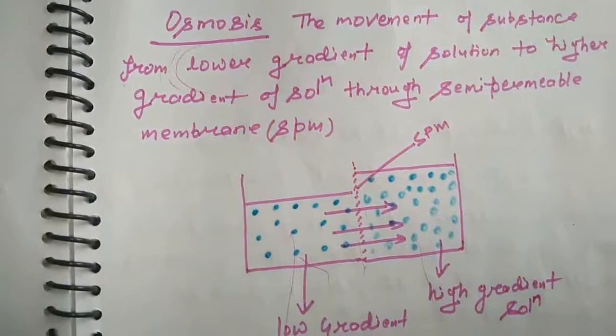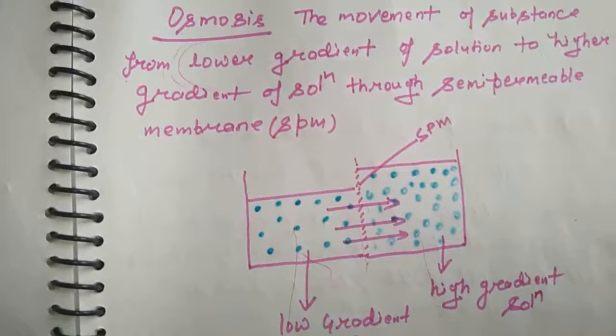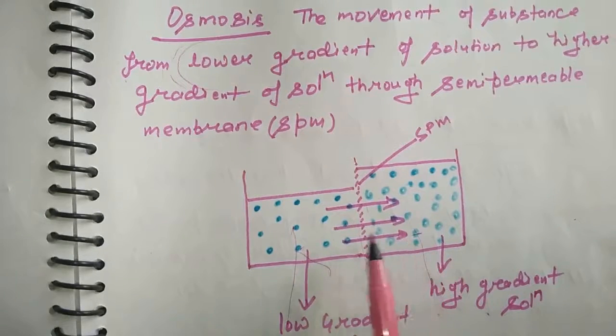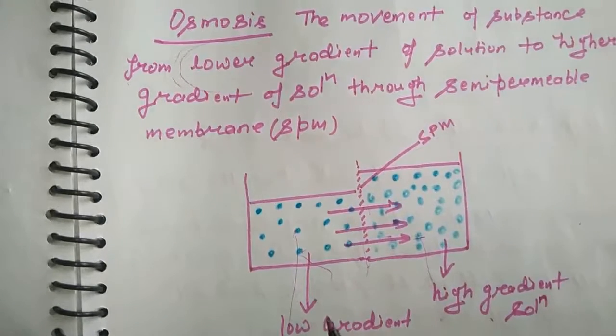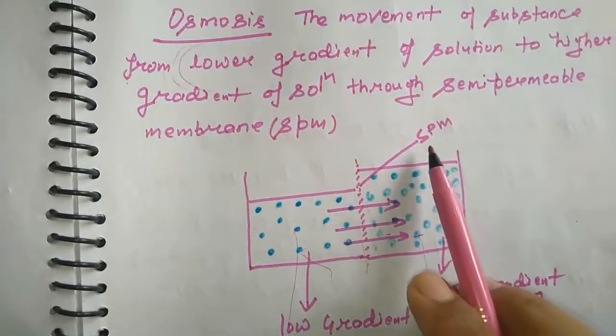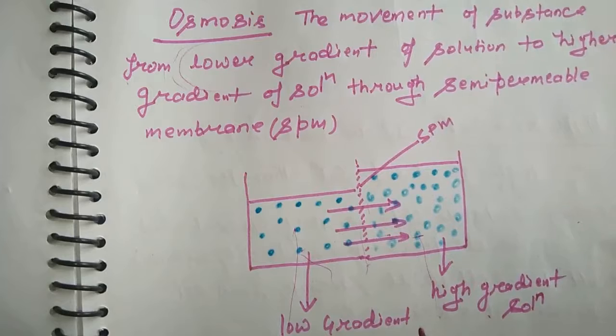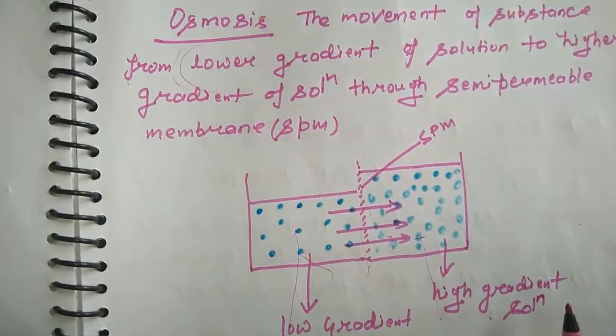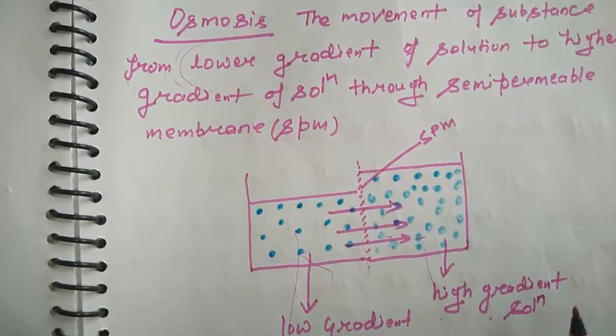Now students, look at the diagram. This is the low gradient solution, and this is the high gradient solution. Both solutions are partitioned by SPM. SPM is a semi-permeable membrane. It may be natural or it may be synthetic.